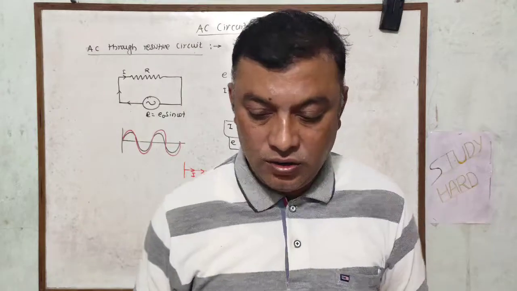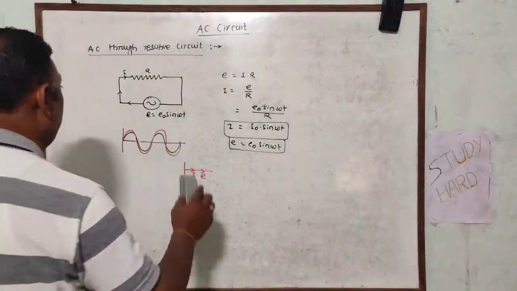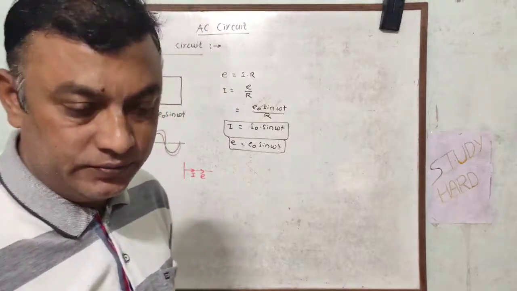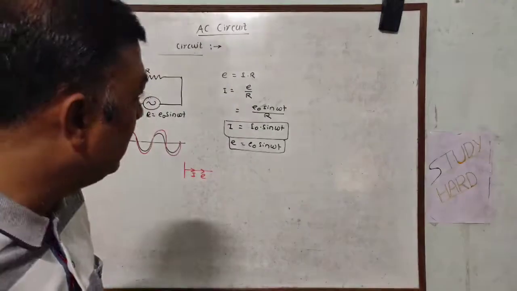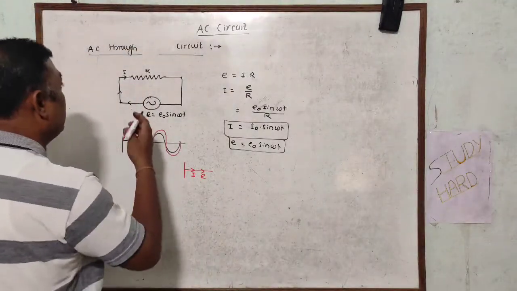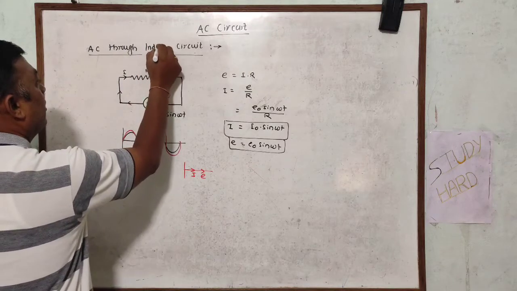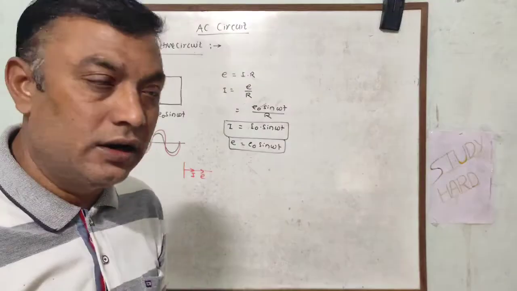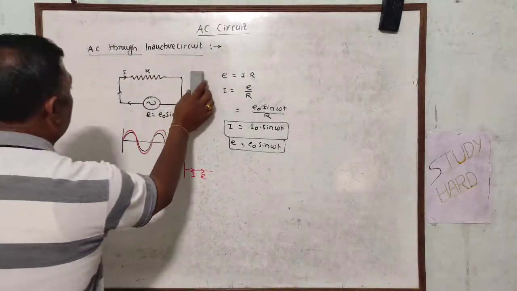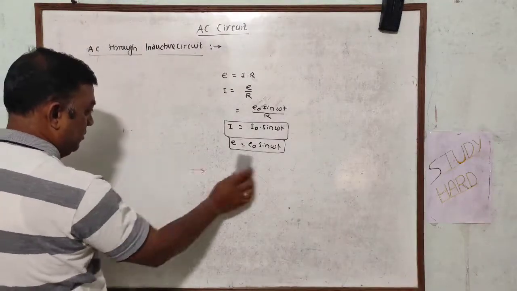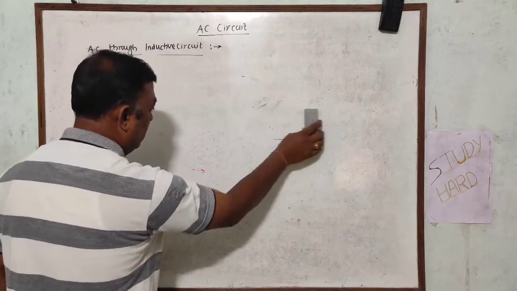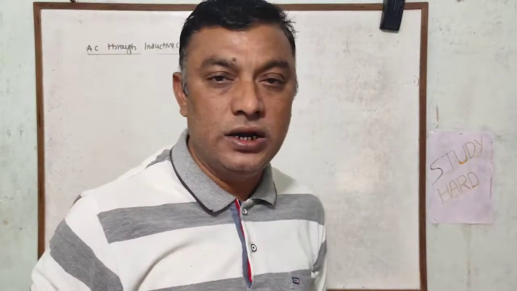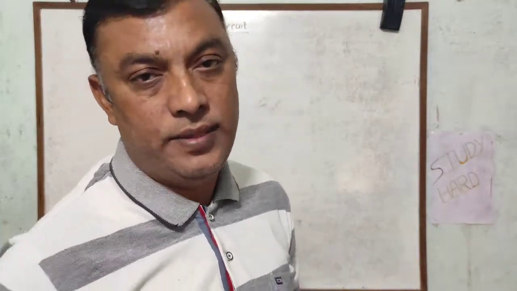Okay. Now next we are going to consider AC through inductive circuit. आता आपल्याला बघायचं आहे या ठिकाणी की AC थ्रू इंडक्टिव्ह सर्किट म्हणजे नेमकं काय असतं. Inductive circuit, or the alternating current that flows through the inductor. What is the phase difference between the alternating current and the alternating EMF?